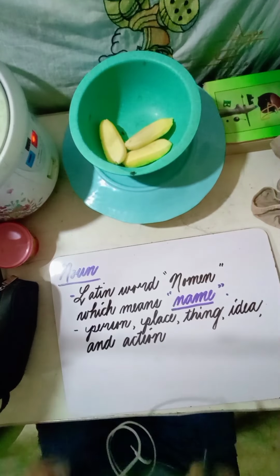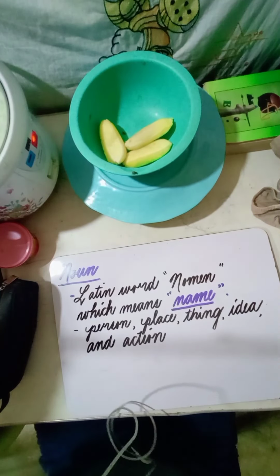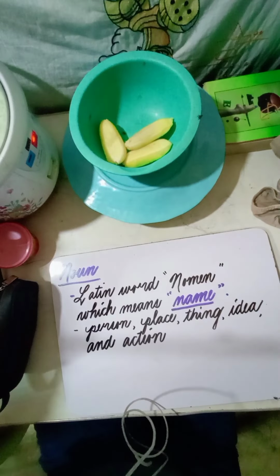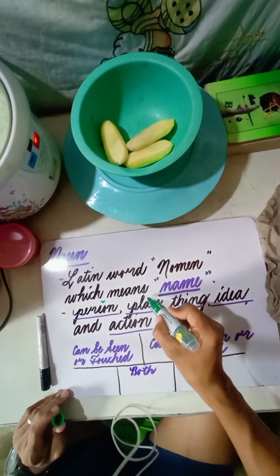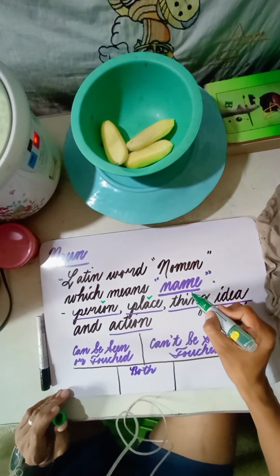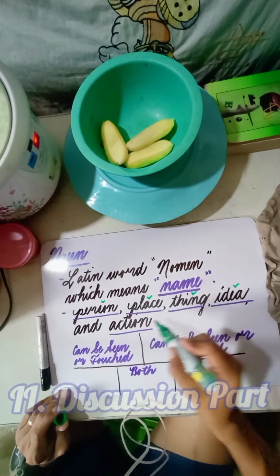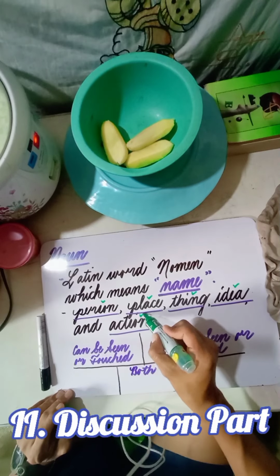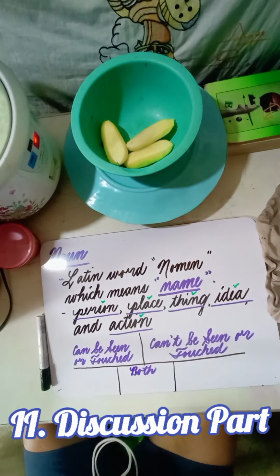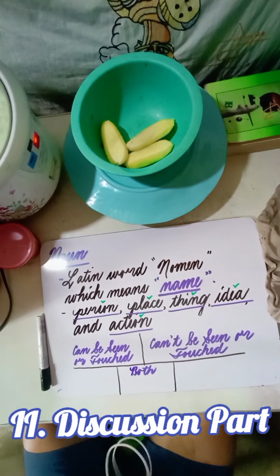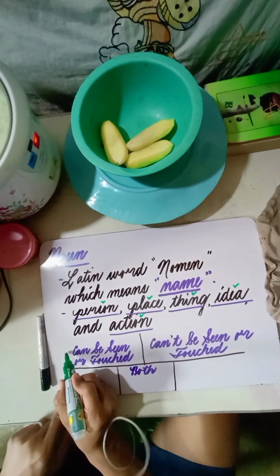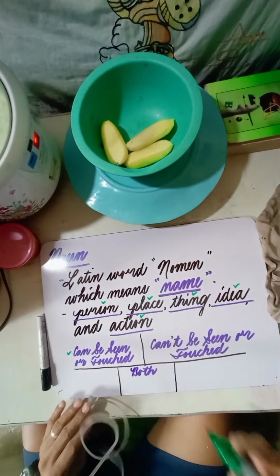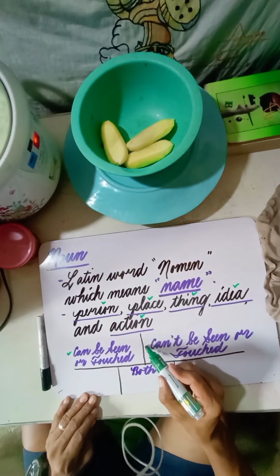So you would ask, what does a noun name? Because it comes from the Latin word nomen, which means name. It names a person, place, thing, idea, and action, and can be categorized into two. The first category is can be seen or touched. The second category is can't be seen or touched.